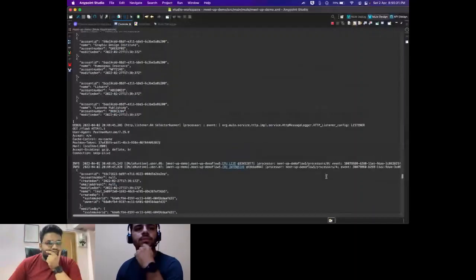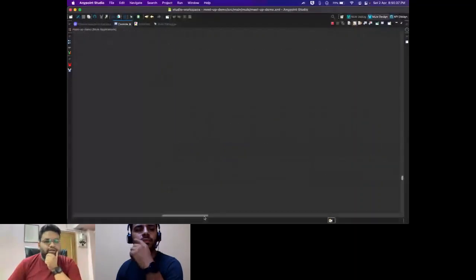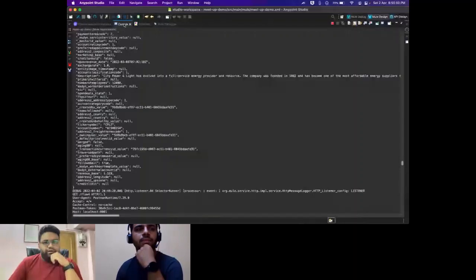It received it in flow 5, and this is the request that it performed, and this is the response that came back. This is the start logger, and this is the payload logged.